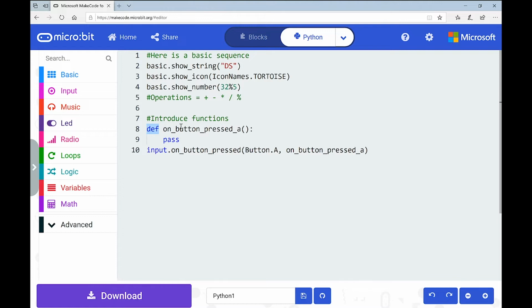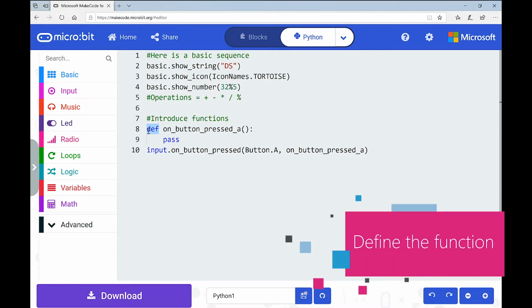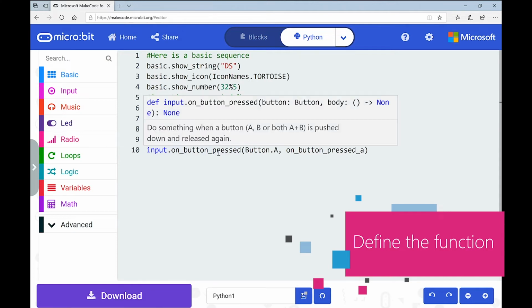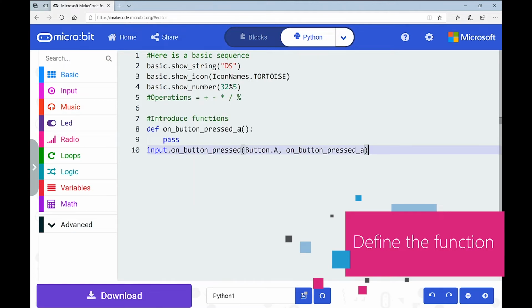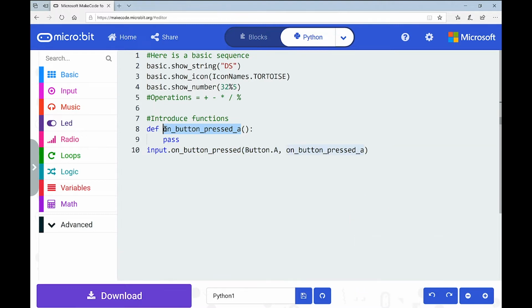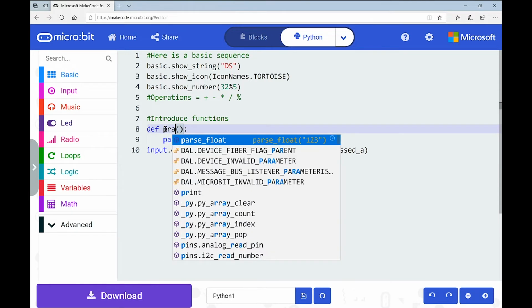So when we create any function, even if we were creating it from scratch and it was nothing to do with a button, the very first thing we have to write is def, which defines our function. And what we do after def is we name it. Now, automatically, it has generated this name for us, but I think that's really long and a little bit confusing. So I'm going to change that from on_button_pressed_A, because it's very long. I'm going to delete that, and I'm going to type practice instead.